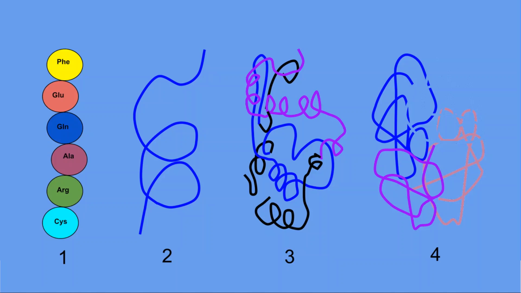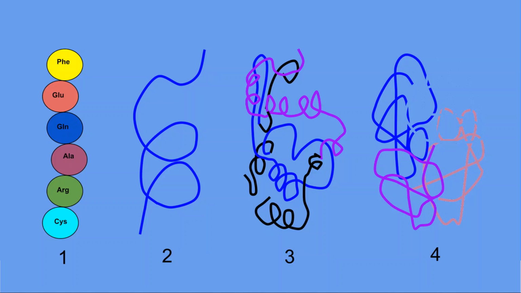I want you to notice that the complexity of the structure gets bigger from the first one to the fourth. That's why we say that proteins are complex molecules.